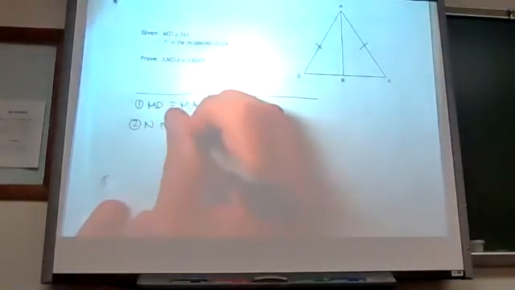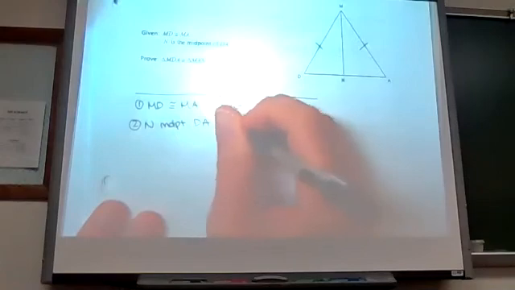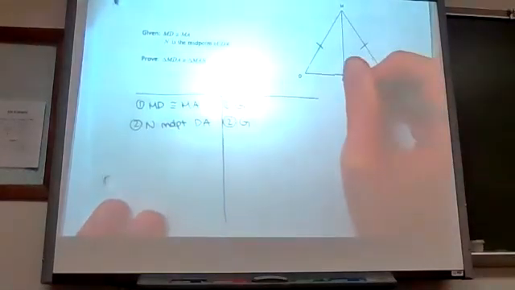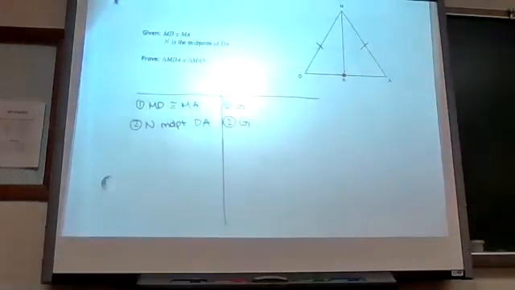N is the midpoint of DA, given. N is the mid, well, actually, I'll do it after. So what is my follow-up to N is the midpoint of DA?